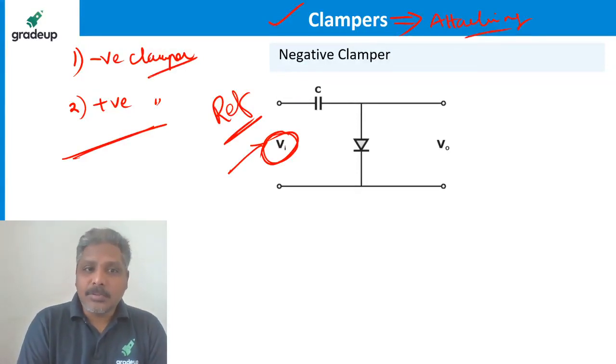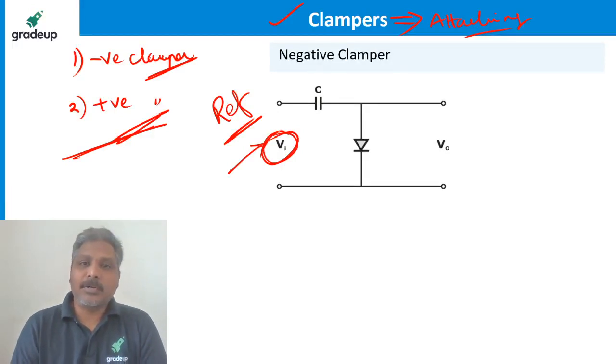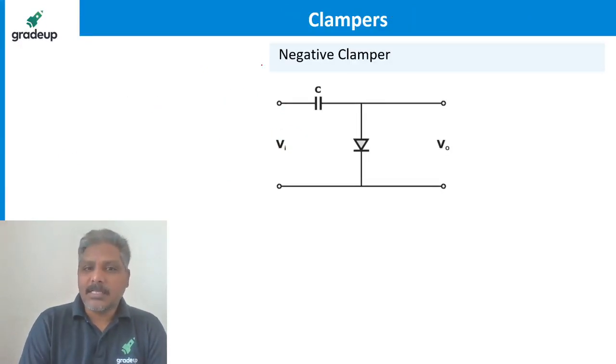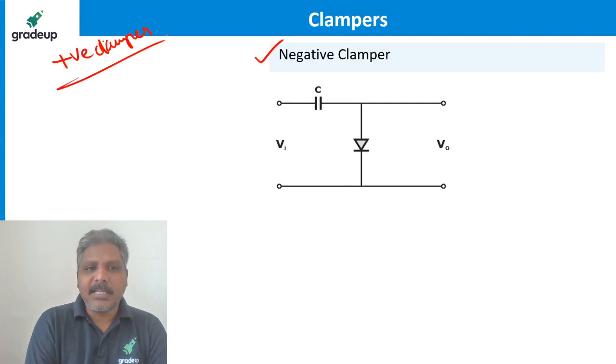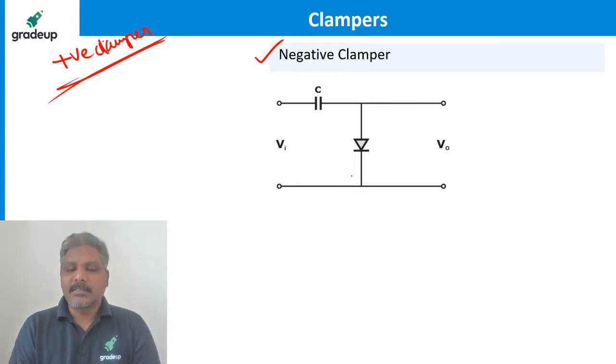There are two types of clamper, positive clamper and negative clamper, based on what the output is and where it is clamped to. Okay, so let us understand how it is. Always remember, first I'll tell you negative clamper, and automatically you will understand positive clamper. I request all of you to listen very carefully because it is a little confusing to understand how the clamping diode is forward biased and reverse biased, but follow me carefully so that it is easy for you.